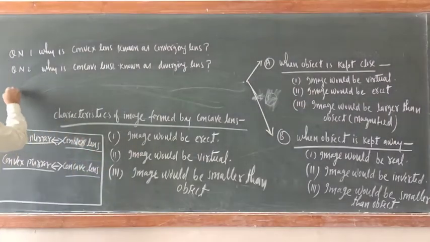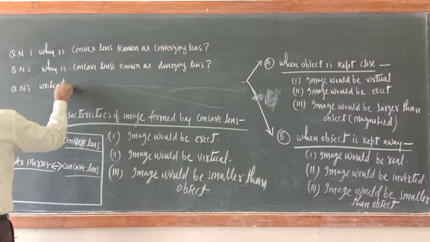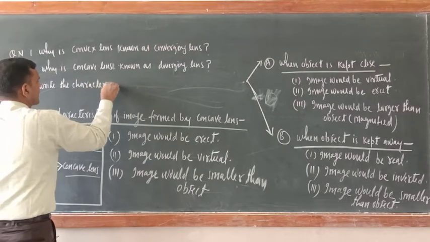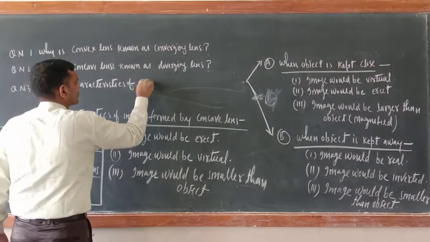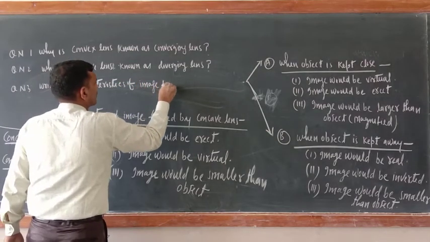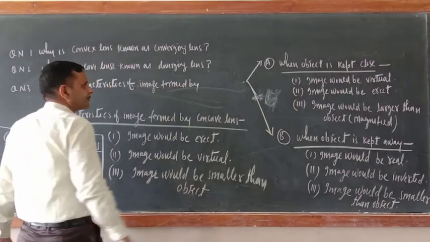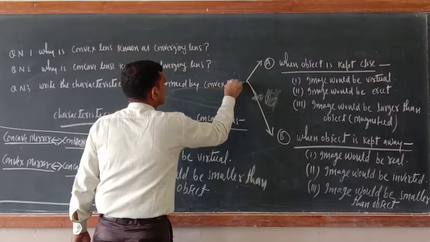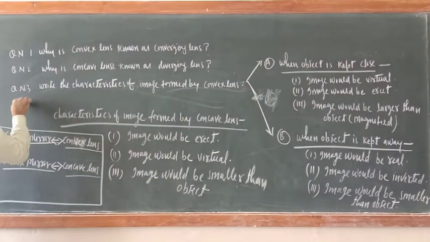Question number 3 is, write the characteristics of image formed by convex lens.